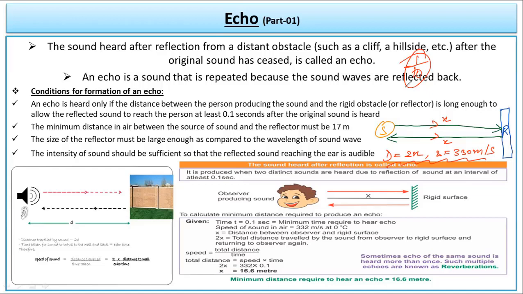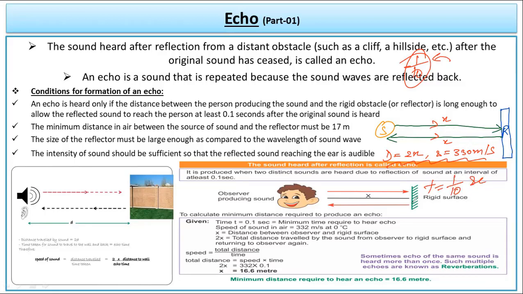Whenever we produce any sound, instantly we can hear the first sound. After that, the second sound can only be heard if it has a gap of 1/10th of a second. So if we need to hear the echo, then the time period should be at least 1/10th of a second.